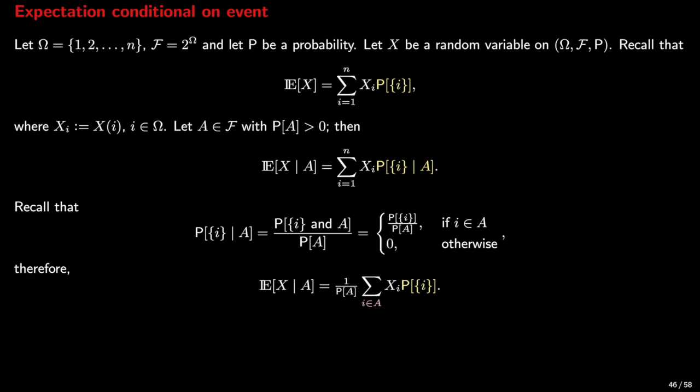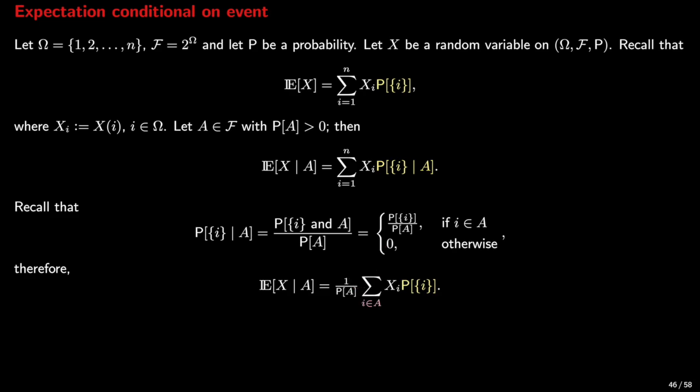This allows us to obtain that the probability of i conditional on A is the probability of the singleton i divided by the probability of A if i is inside A, and it's 0 otherwise.